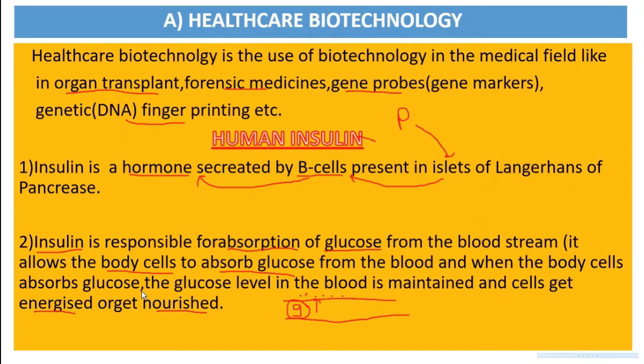What is the function of insulin? Insulin helps in the absorption of glucose. How is it helping in absorption of glucose from the bloodstream? It is allowing the body cells to absorb the glucose from the bloodstream. Why is it allowing the cells to absorb the glucose? So that the cells get nourished or get energy and the glucose level is maintained in the blood. Okay,